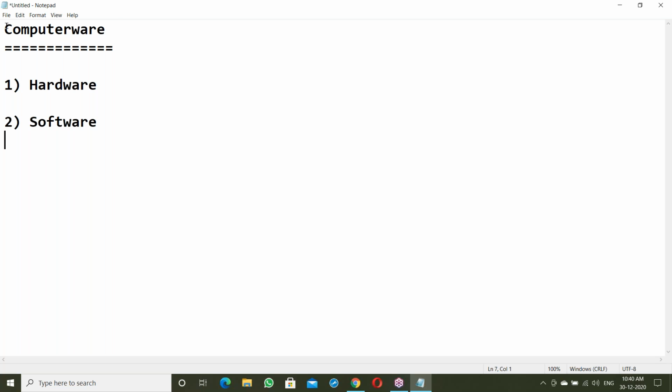A computer is basically two categories: hardware and software. Hardware means the physical components of a computer, like keyboard, mouse, hard disk, monitor, something like this. So there are different kinds of hardware components, but this is not our part. Our part is software, so let us start with software.